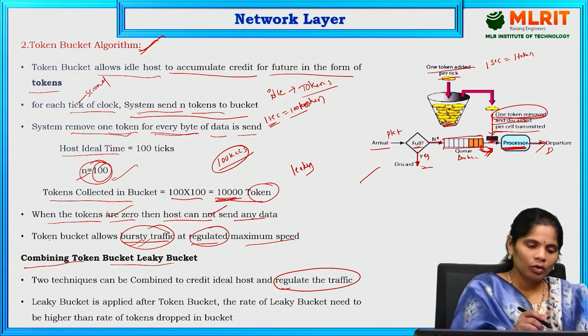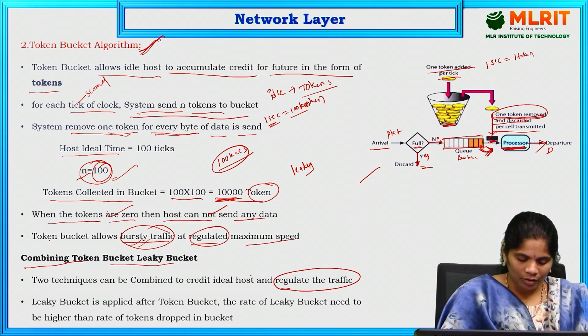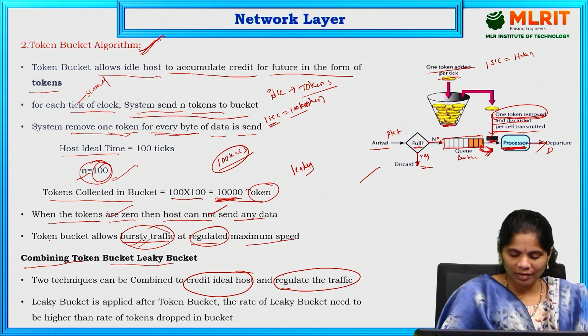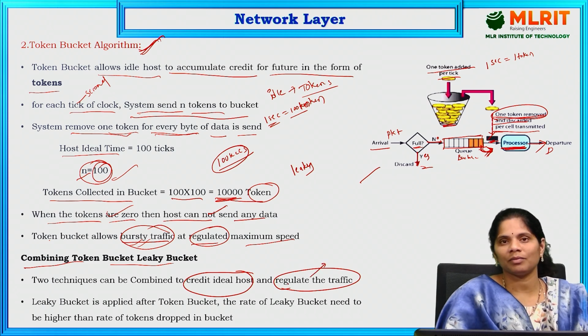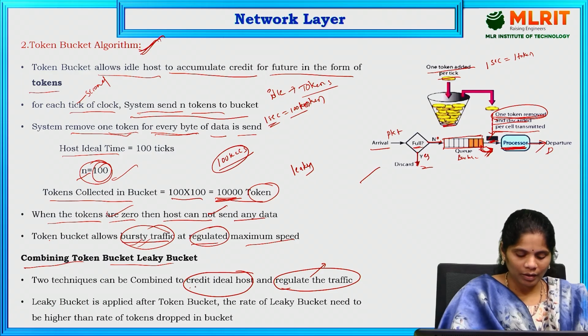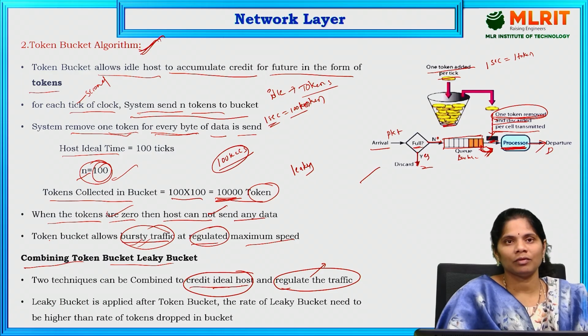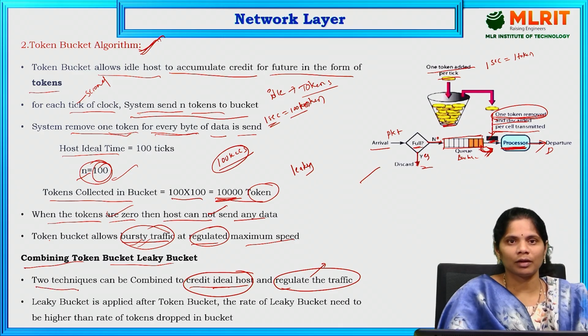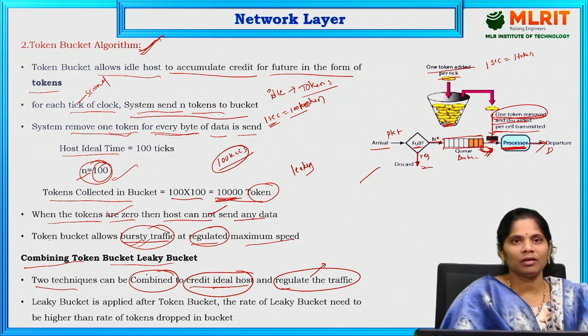We have to regulate the traffic. And coming to the token bucket algorithm, it is about crediting the idle host. In the previous case, in the leaky bucket algorithm, the host is going to be idle sometimes. But in token bucket, we are crediting that particular idle host. These are the two techniques, the leaky bucket and token bucket. If we combine these two techniques, how are we going to combine?